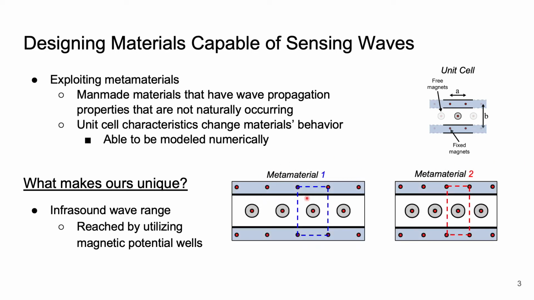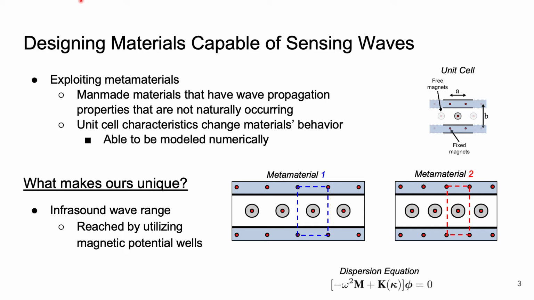You can see on the left, we have metamaterial 1 with a unit cell of certain dimensions, and on the right, we have metamaterial 2 with a unit cell of slightly different dimensions. In theory, these metamaterials should have different wave propagation properties. We model the behavior of these numerically using the dispersion equation here, which takes into account the mass of the disk within the unit cell and the stiffnesses between the fixed and free magnets.